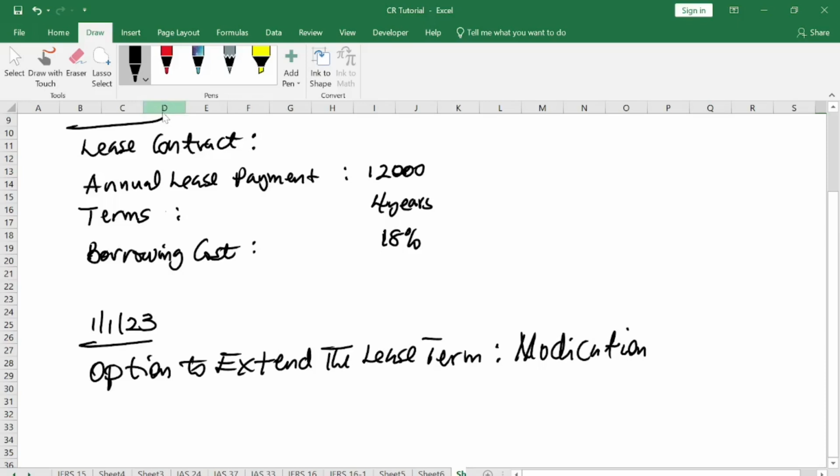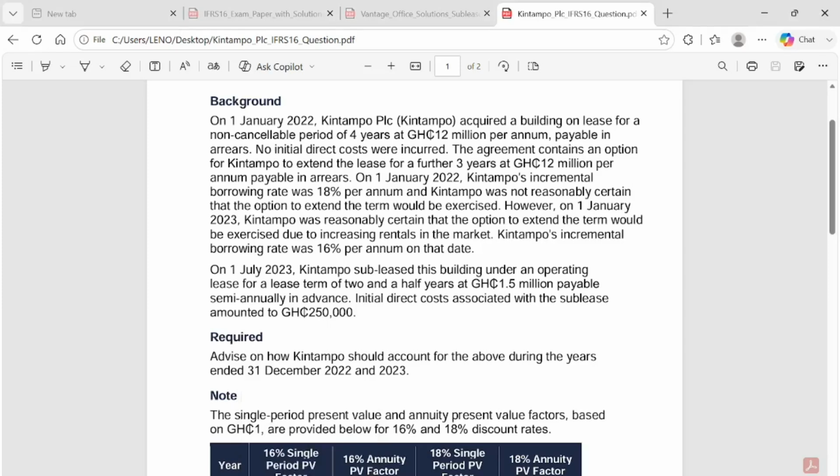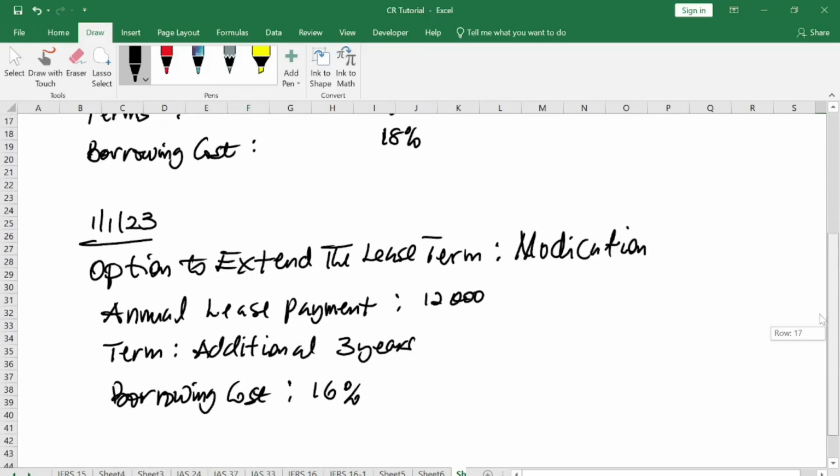Under the modification, what did they say? They said that we should maintain the annual lease payment, which is 12,000. We will continue paying the 12,000. The term of the lease is what? Additional 3 years. That is what they said in the question. They're giving you that option, additional further 3 years. And they said also the borrowing cost at the date when they agreed to do the extension is 16%. So this is what the option also said.